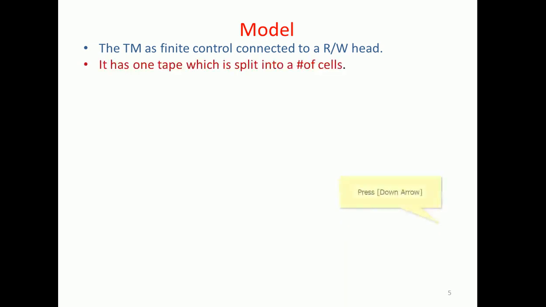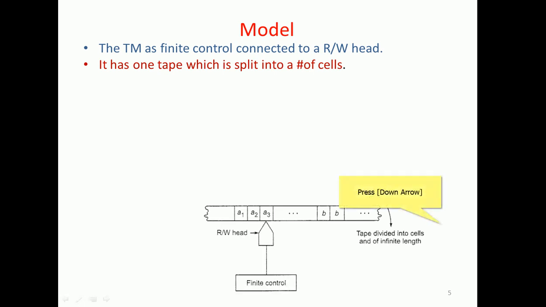The tape is of infinite length and is divided, compartmentalized, into a number of cells. Each cell accommodates one character.